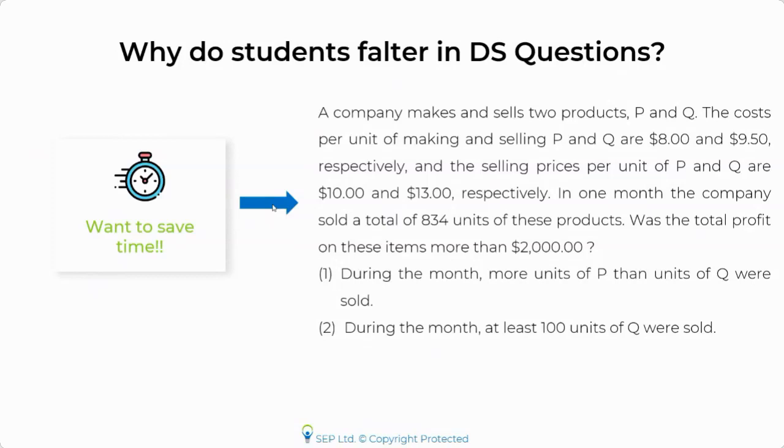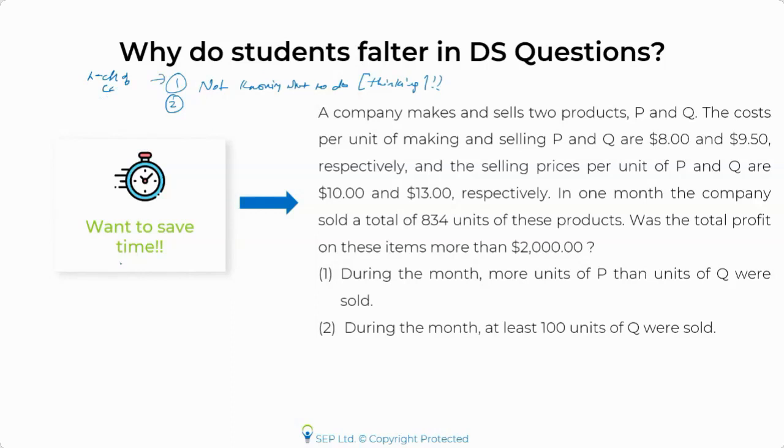Okay, a lot of time in the exam gets wasted because you have made a careless mistake. In fact, I would say the first reason, not careless mistake, the first reason would be not knowing what to do. So you spend a lot of time thinking. You're thinking, okay, how should I approach the question? What should I do? Should I take a variable? Should I not take a variable? And this is also because of the lack of conceptual clarity, the first thing that I talked about. This increases your time of solving the question.